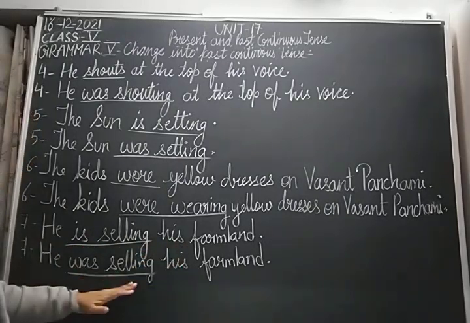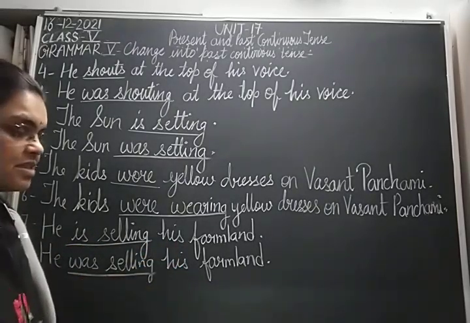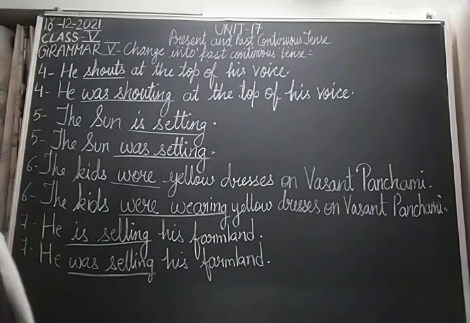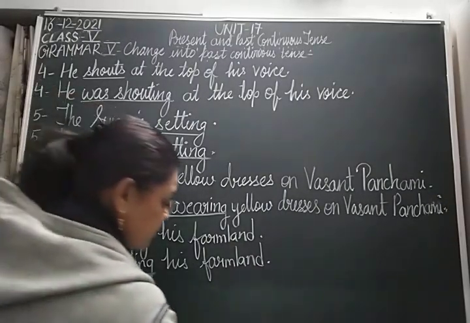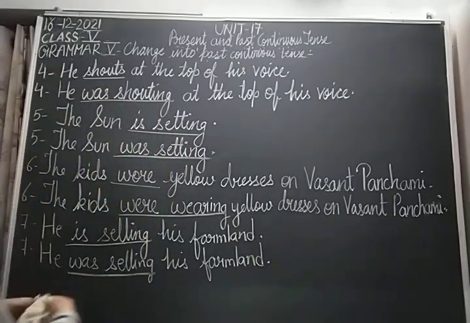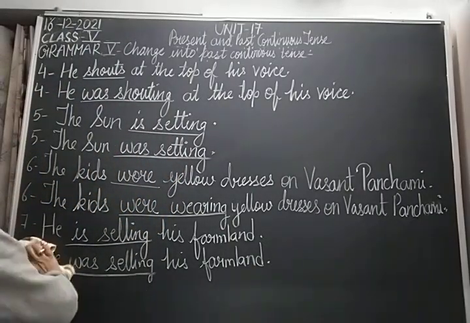The sentence in past continuous tense: he was selling his farmland. So I hope all of you have written these sentences. So now I'm going to erase these and write the 8th one.